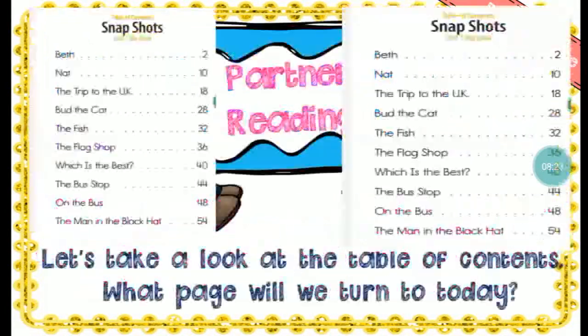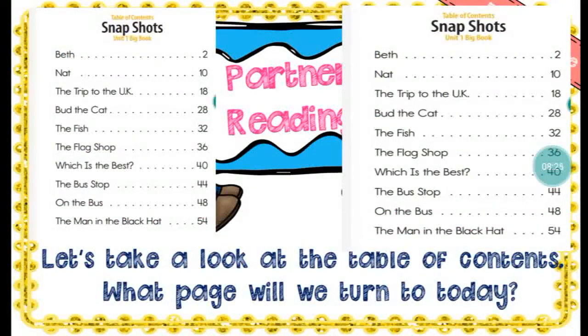Okay? That's good. Now, let's take a look at the table of contents. Look at these two pictures at the top of your screen where they wrote snapshot. This is how a table of contents looks. A table of contents tells us exactly the page where the story we are looking for is found.